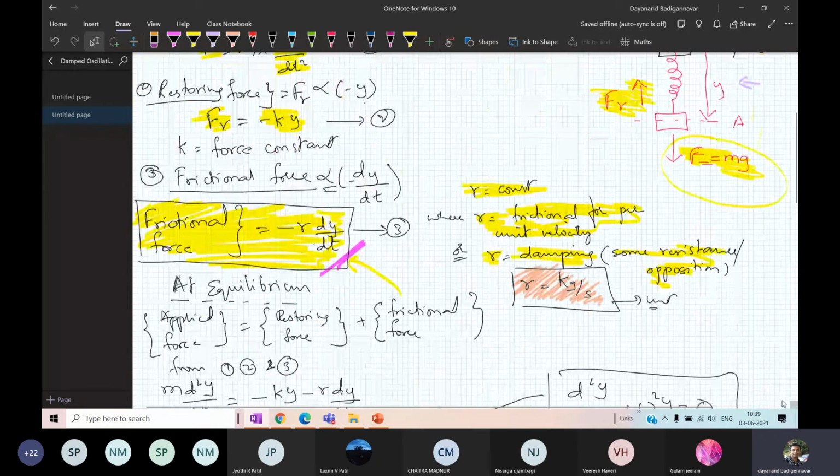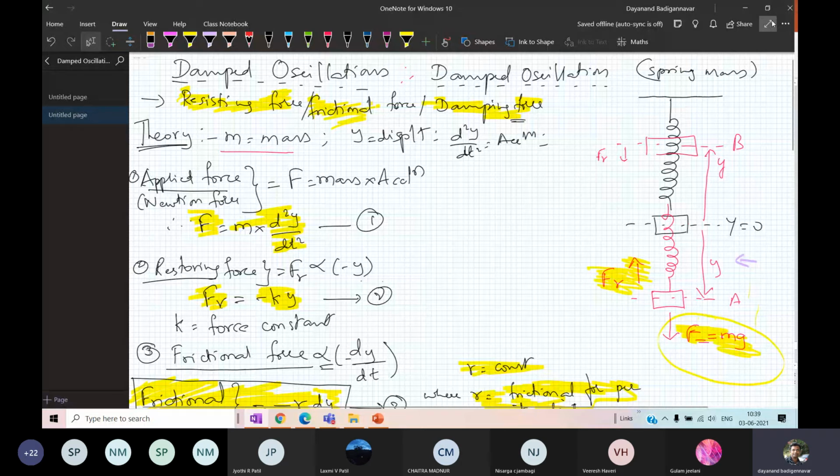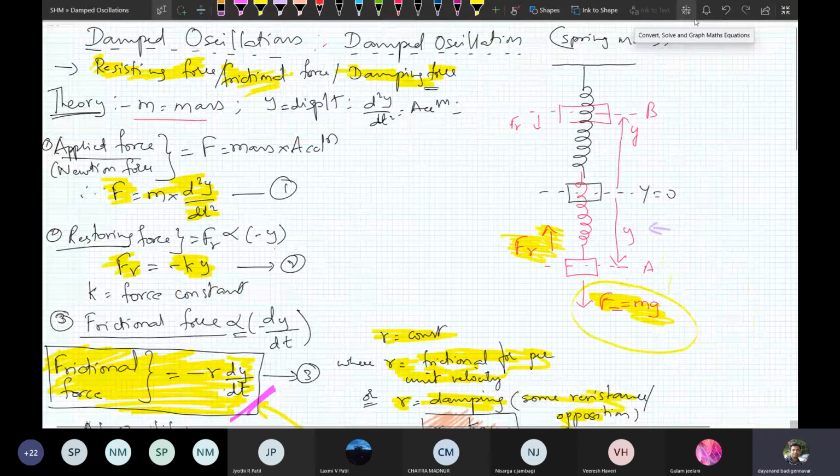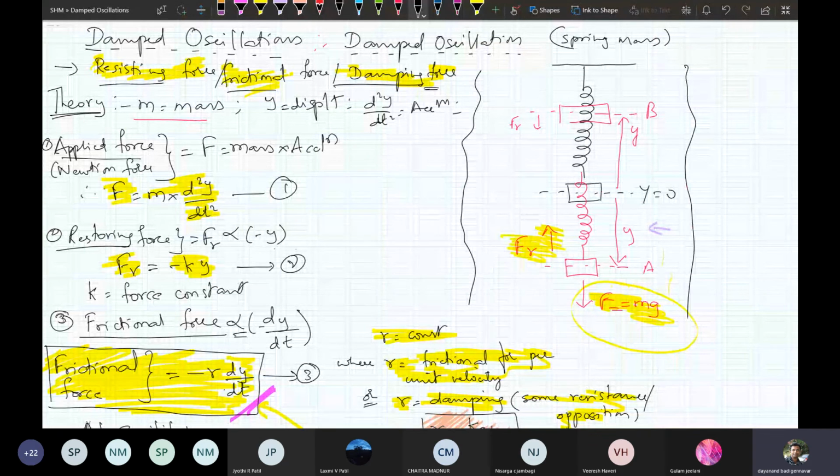You have to derive this damped oscillation. Again, I will discuss what damped oscillation is. In damped oscillations, you have some frictional force present, a frictional force or damping force. I have taken a spring mass system, but students, it is not necessary to take a spring mass system; you can take anything.